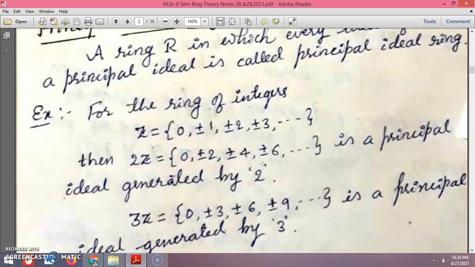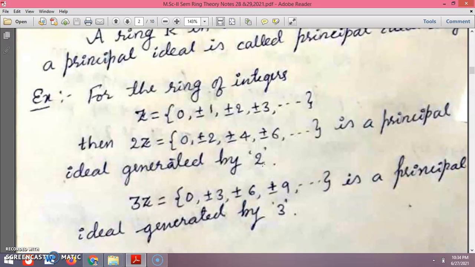For example, take the ring of integers Z: 0, plus or minus 1, plus or minus 2, plus or minus 3 and so on. The set of even integers can be generated by 2, so 2Z is the principal ideal generated by 2 only.